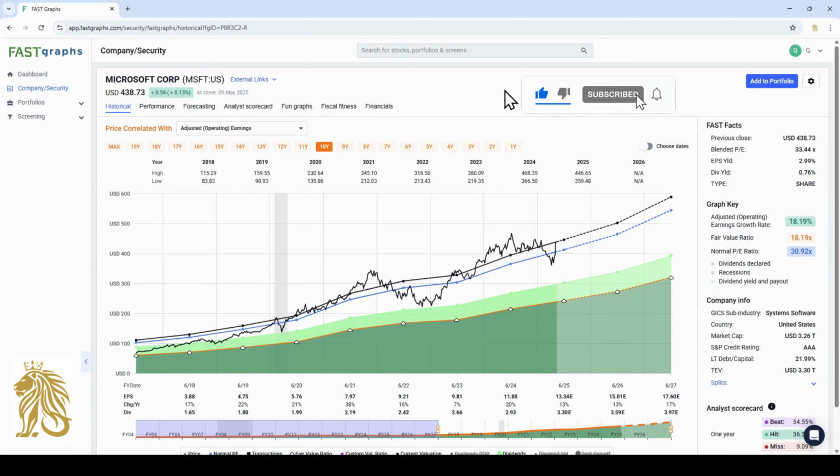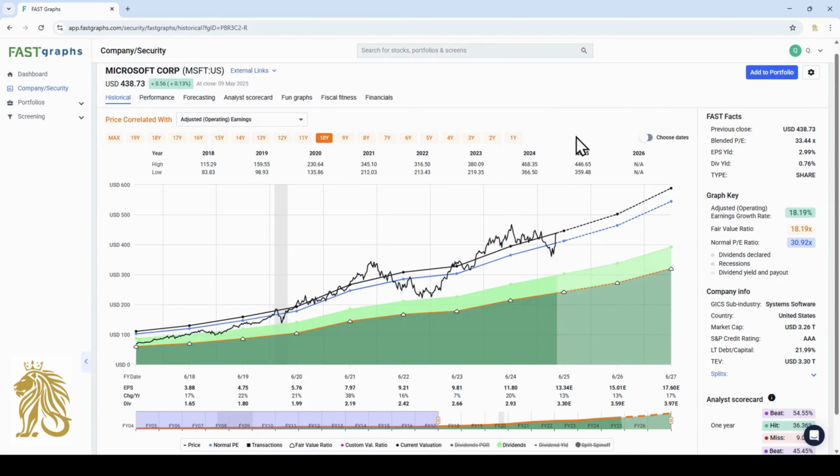Alright, let's move to the 10-year chart. We can now see that their normal PE, about 30, is getting closer and closer to their current valuation of 33.